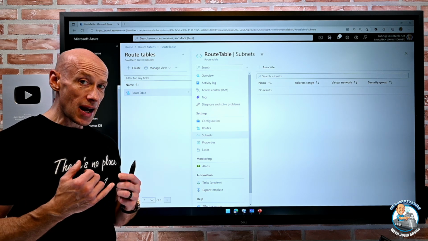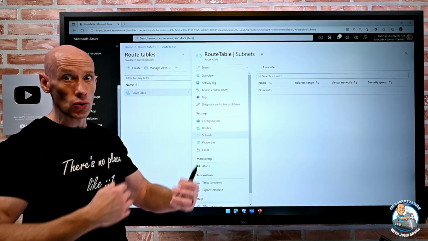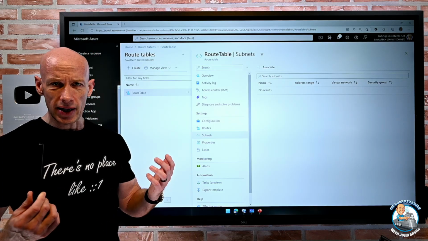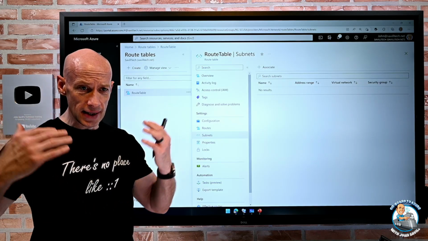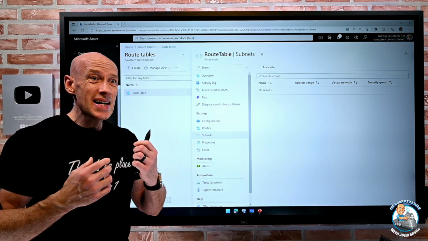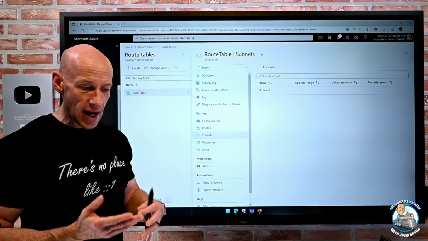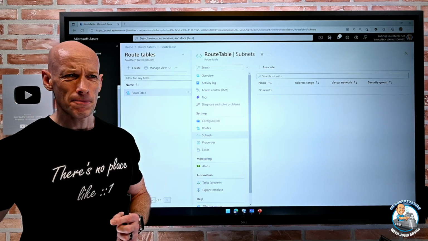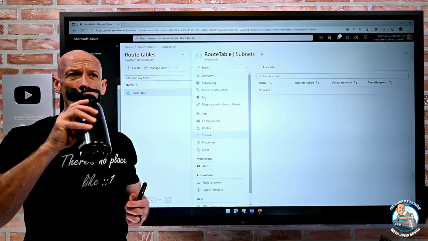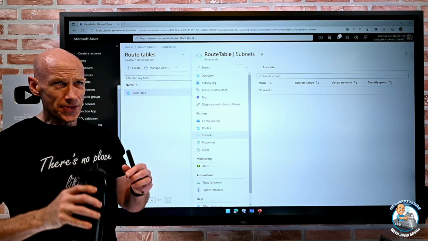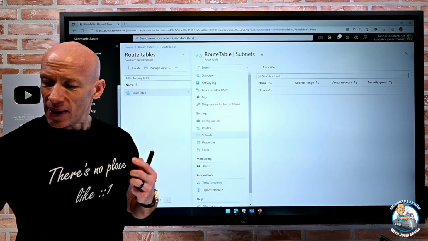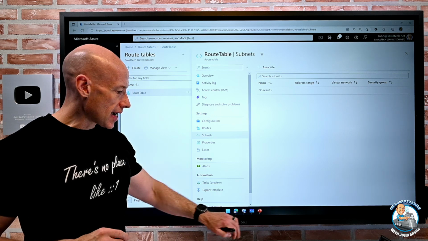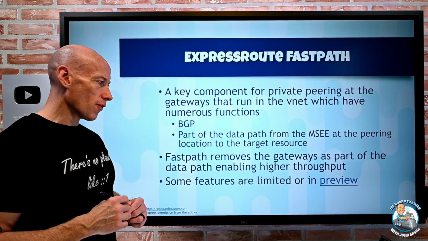Now, it's only going to actually be available for the higher SKUs of the gateway. So it's the Ultra Performance or the ER Gateway 3. So I have to have a top tier gateway to be able to do FastPath. Because again, it's having to do a lot more work now on that enterprise edge. So it's trading one thing or another. Things like the basic load balancer, that's been deprecated anyway, but I don't think that works with FastPath either. But again, if it can't work with FastPath, it will just fall back to use the gateway as part of the data path.